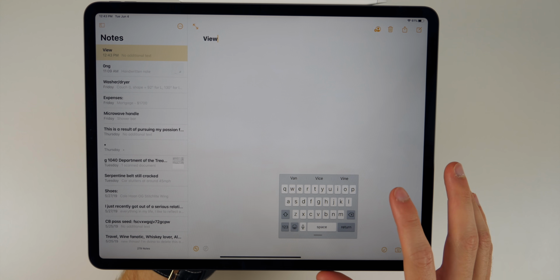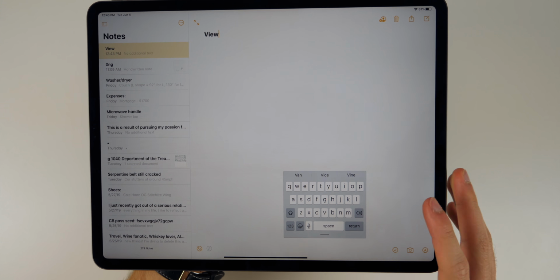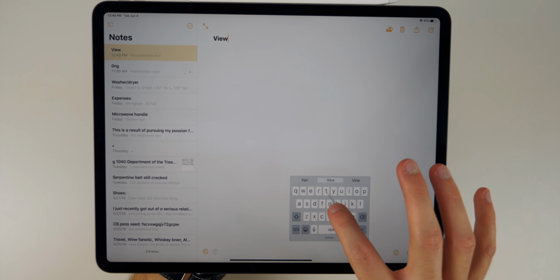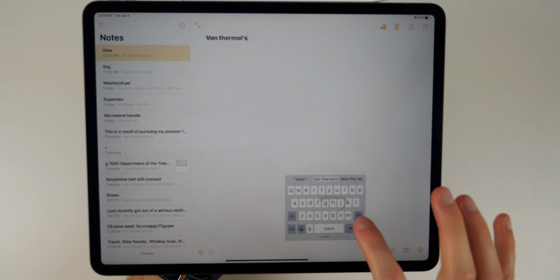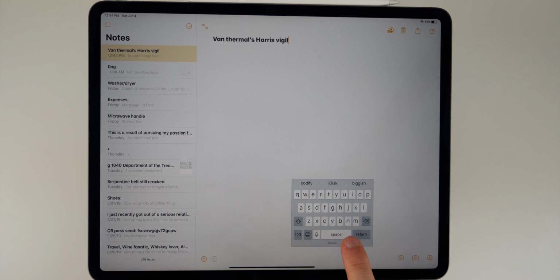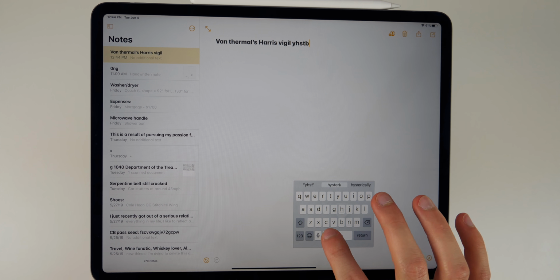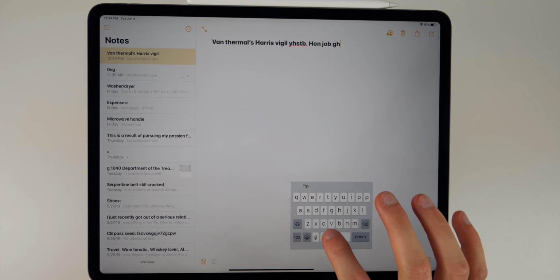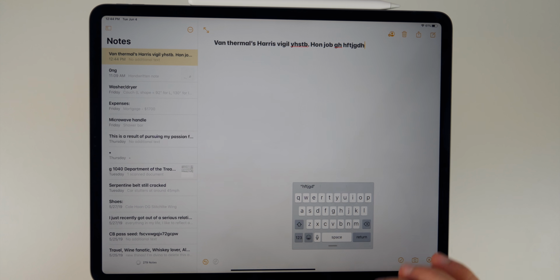You can also use these swipe keys now. So now in iOS 13, you can use swipe gestures. So if I wanted to type something, I could just go ahead and swipe like that and it will type out whatever I'm trying to type. So this new keyboard definitely makes things a lot easier for typing really fast, especially if you have an iPhone, which most of you with iPads probably do, and you're probably used to that smaller keyboard.